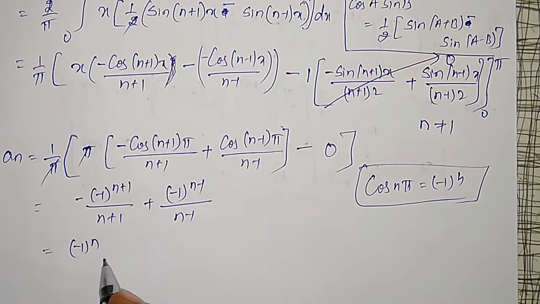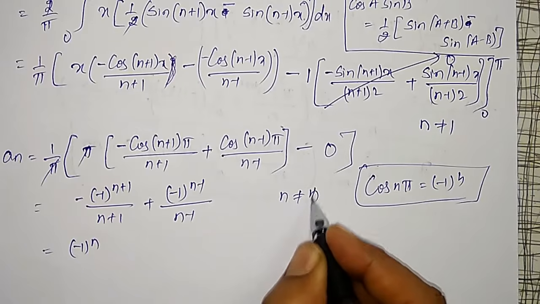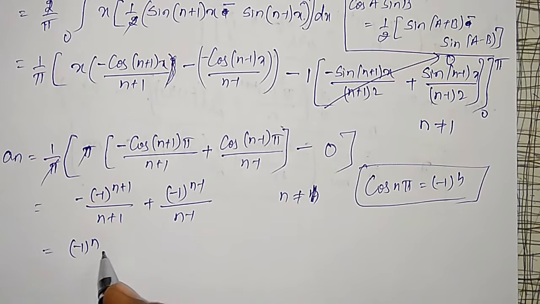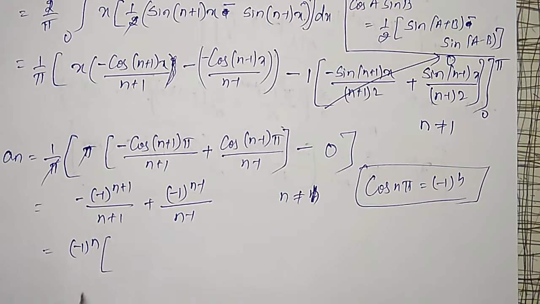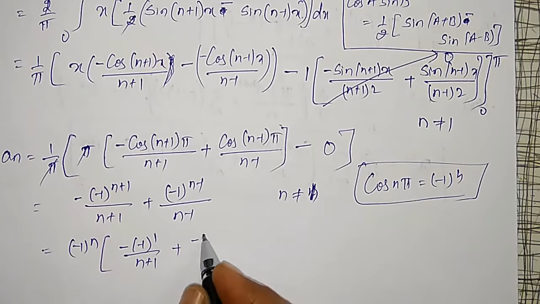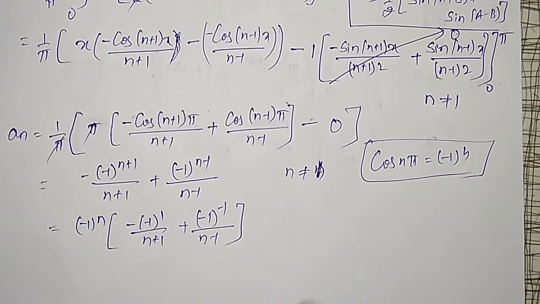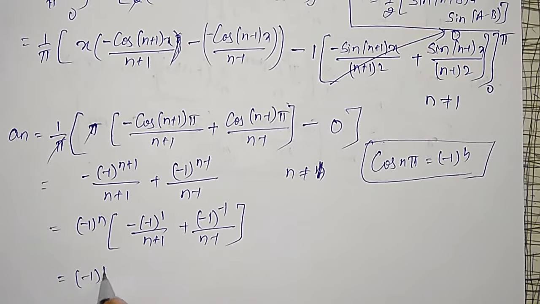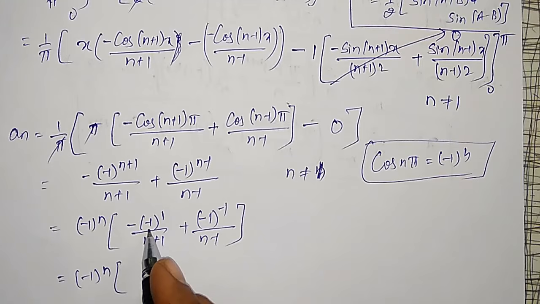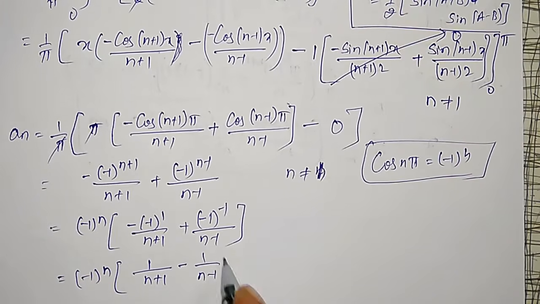If I am taking common, this is not true for n equal to 1. Minus 1 raised to n, if I am taking common, then you will remain with minus 1 raised to 1 divided by n plus 1. And here minus 1 raised to n is taken common, minus 1 raised to minus 1 divided by n minus 1. Simplifying this, minus 1 raised to n, that is 1 divided by n plus 1 minus 1 divided by n minus 1.